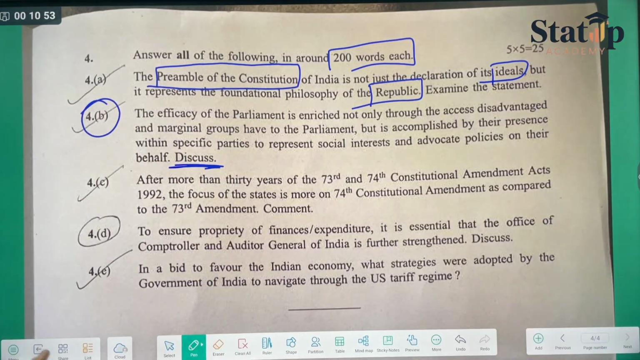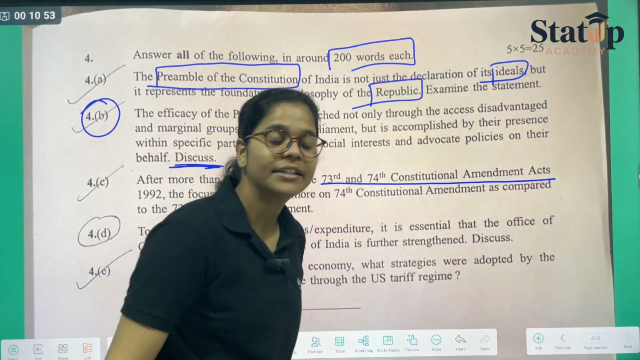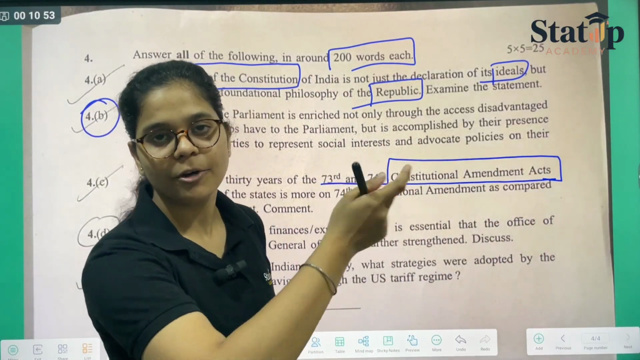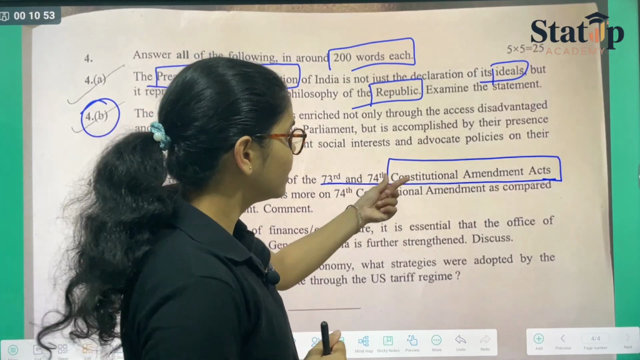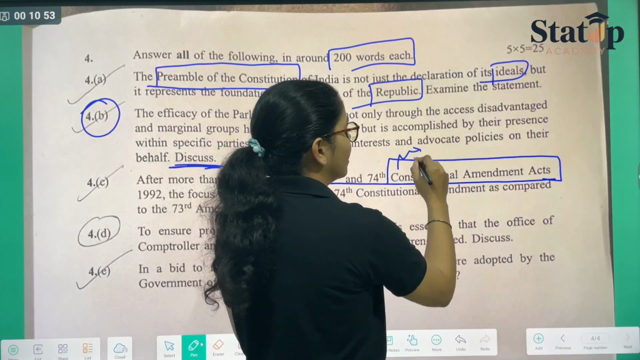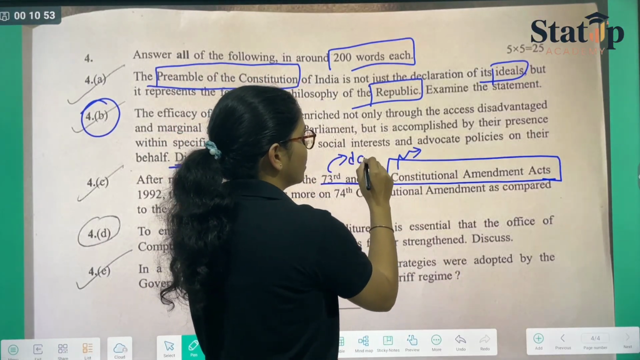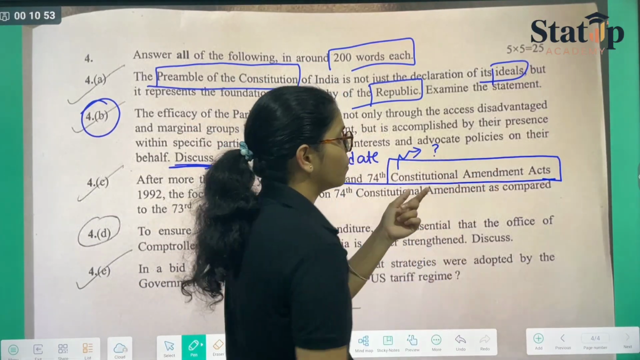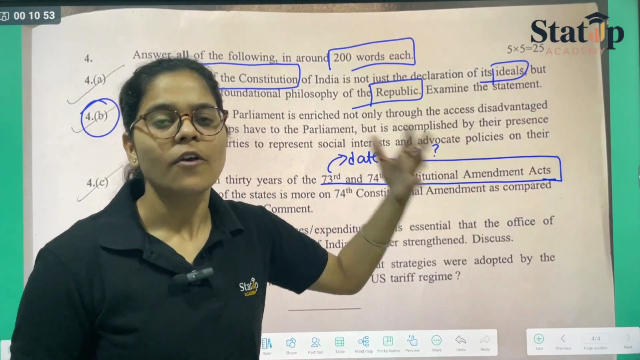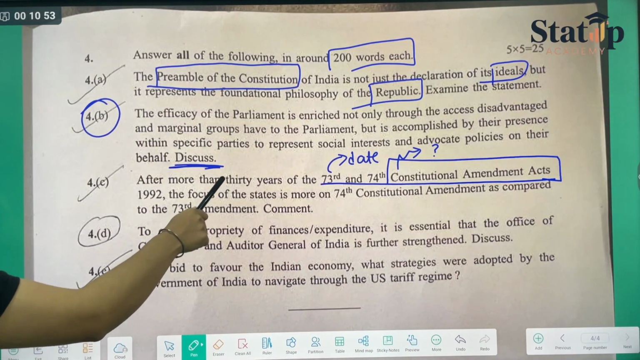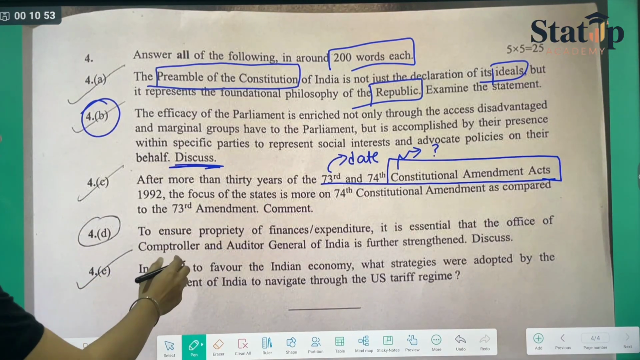Then you have, after more than 30 years of 73rd 74th constitutional amendment acts, you should have mentioned when did they occur. If you are not aware of the answer up till here, I'm not aware of the answer because I haven't read the question fully, but they are saying constitutional amendment acts. So from this only I should have marked when did they occur, their date I should have marked. If I am not aware of the answer, then I should have marked from where it was adopted. This constitutional amendment acts, the procedure, from where have we adopted this particular thing, so that place you could have marked. The focus of the states is more on 74th constitutional as compared to 73rd.